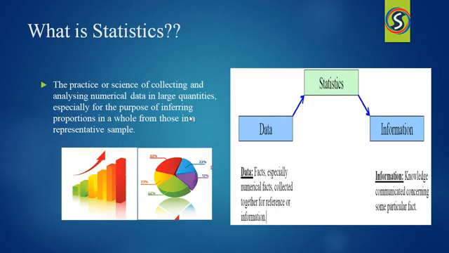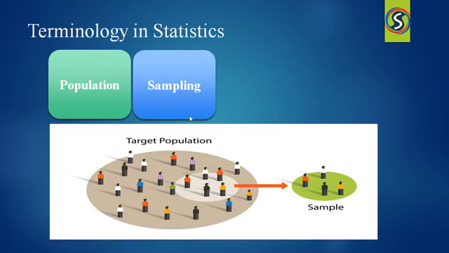Okay, let me explain two popular key terms in statistics. They are population and sampling. Population is called a group of samples. Sample is a part of a population.